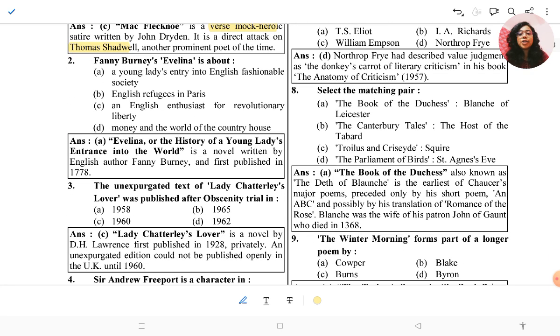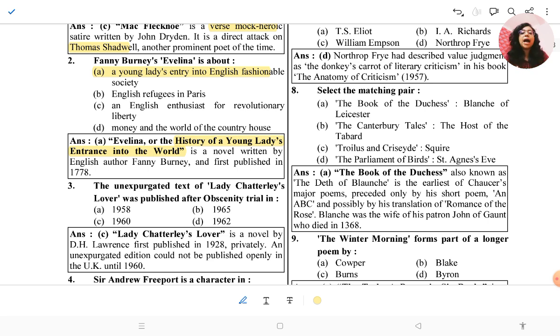So there the second question, Fanny Burney's Evelina is about a young lady's entry into English fashionable society. Evelina, or you can see the subtitle, The History of a Young Lady's Entrance into the World. So you can guess the answer from its subtitle, right?